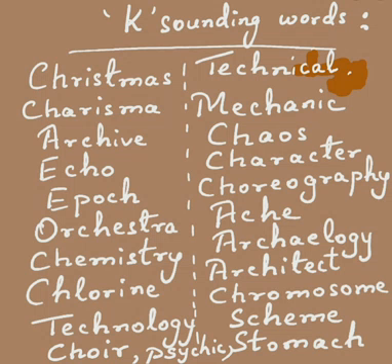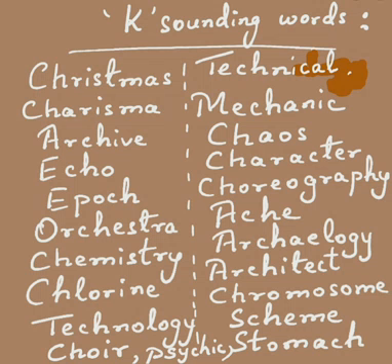Then there's the noun pronounced as epoch, which is a reference to a memorable event or date or the time that is marked by a new period or a new development. So it is epoch. The word orchestra, as everyone knows, means a large group of musicians playing different kinds of musical instruments together. The K sound is produced in words like chemistry, chlorine, technology, technical, psychic, all science related words.